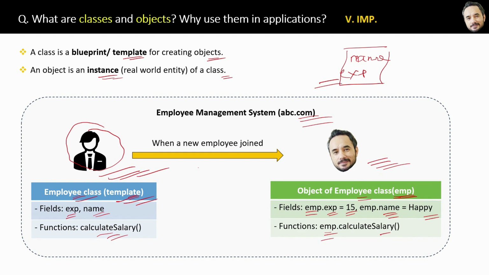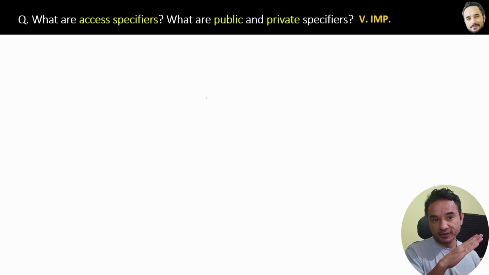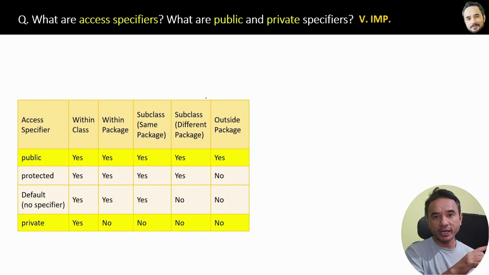Alright, all set. Now in the upcoming question, I will quickly show you how to implement a simple class and a simple object and what the important members of the class are. What are access specifiers? What are the public and private specifiers? Again, a very important question. Here is the table and we have 4 types of access specifiers: public, protected, default and private. Right now I will explain only public and private, and default and protected in the upcoming question. So let's first see the code example quickly.